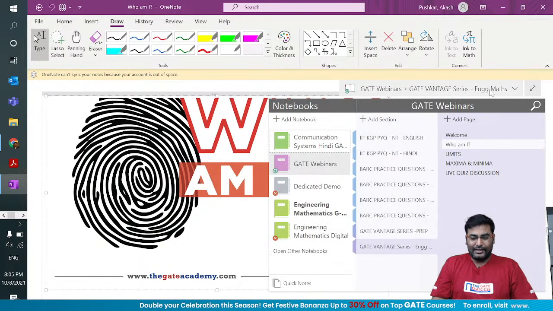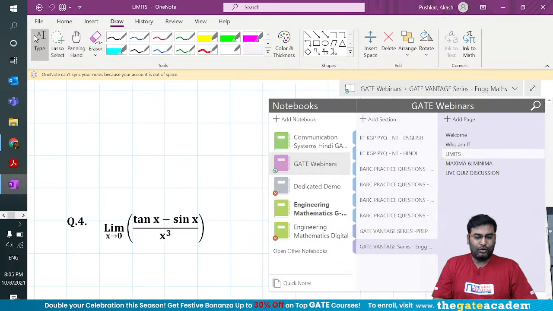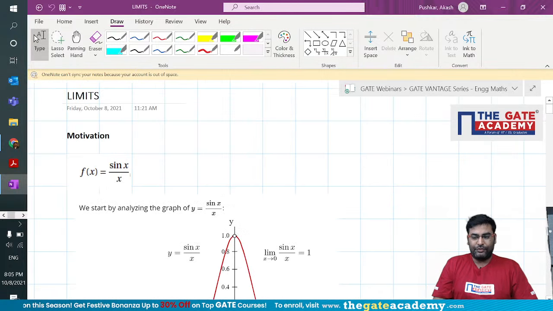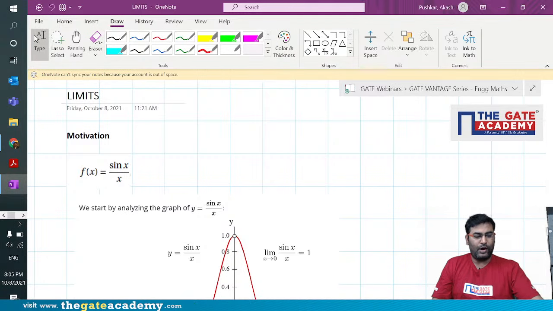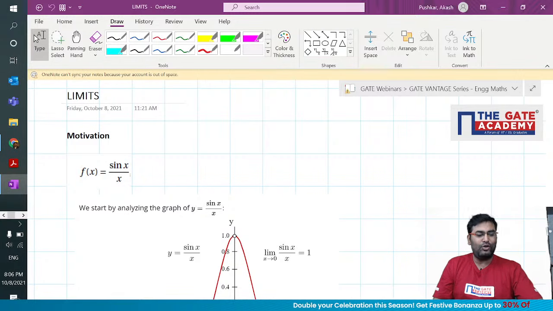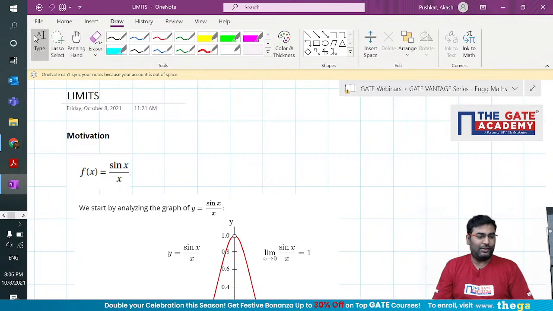So guys, let's get started with the topic limits. If I ask a question to you guys, why do we need limits? Why do we need limits? My eyes are on the chat so that I can see what you guys are responding there. So why do we need limits, guys? What is the reason for studying limits after functions?